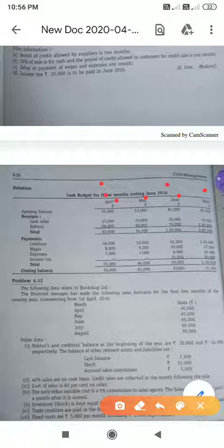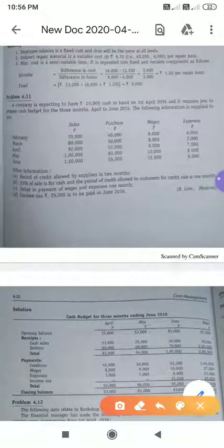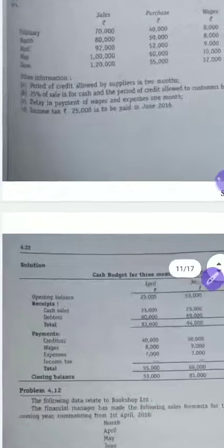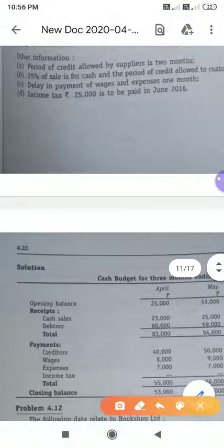Okay. Now, I have told you when you are preparing cash budget, please remember, your opening cash balance they will give, and you have to identify the closing cash balance. Now look at here. In the beginning of the question they have given, they had 25,000 cash in hand, on 1st April 2016. So you have to write the same. Please make a note of this. So opening balance 25,000. Okay, you have to write this one.